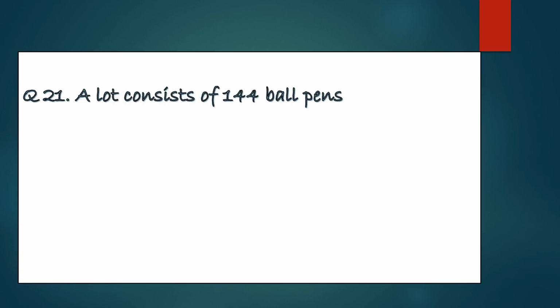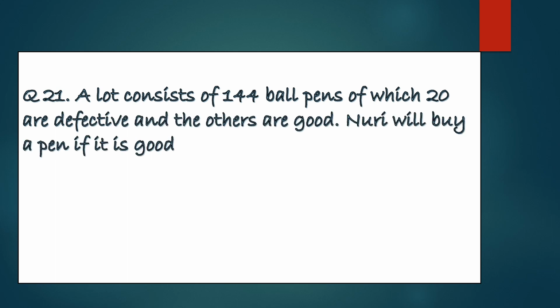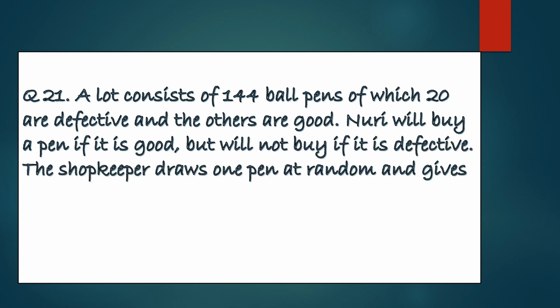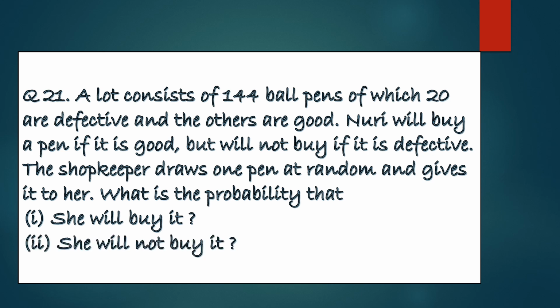21st question. A lot consists of 144 ball pens, of which 20 are defective and the others are good. Noori will buy the pen if it is good, but will not buy it if it is defective. The shopkeeper draws one pen at random and gives it to her. What is the probability that she will buy it and that she will not buy it? Obviously, she will buy it only if it is a good pen. So first of all, we have to find the number of good pens. 20 pens are defective, so if we subtract 20 from the total pens, we get the number of good pens.